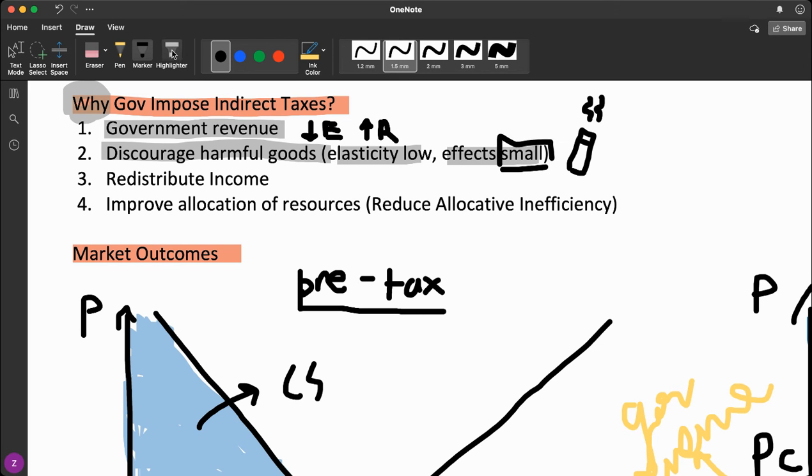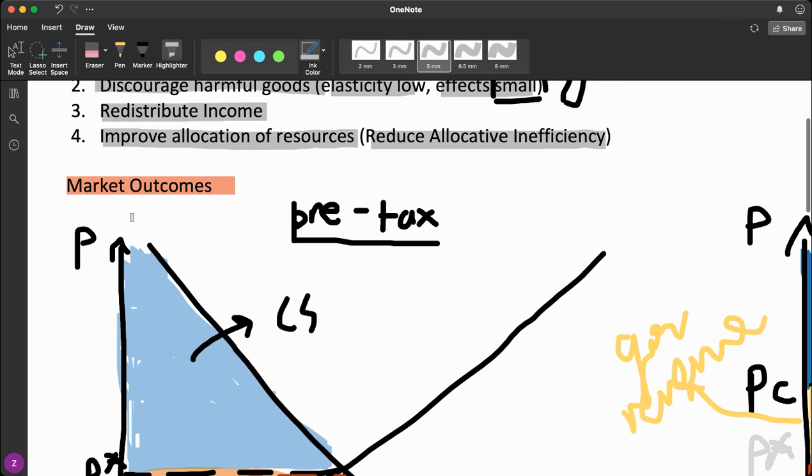And thirdly, indirect taxes can be used to redistribute income. Sometimes you'll see many luxury goods that have very high excise taxes. This is because those goods like luxury cars, jewelry, and Chanel bags are usually for high income earners. So payment of the tax on those goods will reduce their after-tax income, and as a result, the income gap will be narrowed. And finally, it is also a method to improve allocative efficiency, but this only occurs when there is a market imperfection in the form of a negative externality.